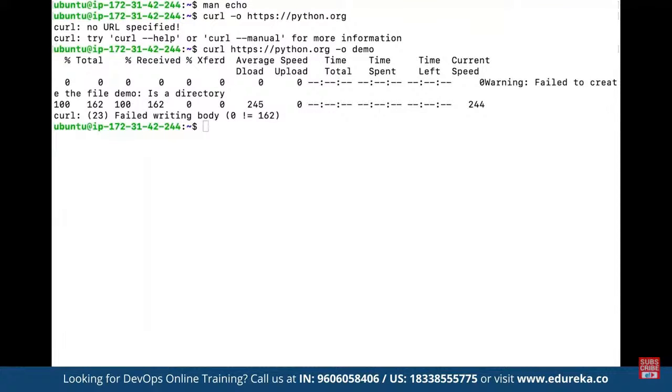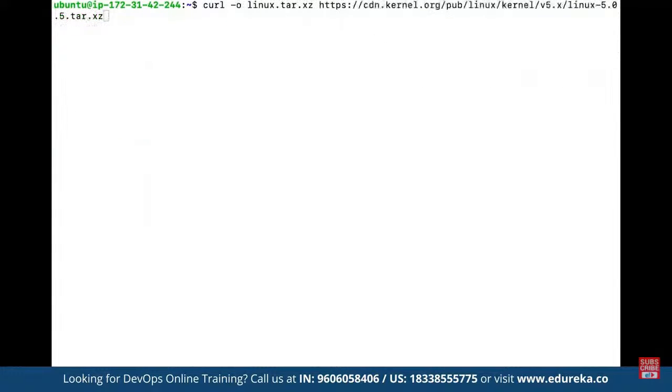So for example, let's suppose we want to download a file with curl. We can specify the file path. For example, we do have an example available here, like this one. Let's say we want to use curl, and then we define -o to download the file by the name. We are going to save the file by the name of linux.tar.xz as a compressed file, and we want to download the file from the given URL, https://cdn.kernel.org. Once the data has been received, we want to save it under this file name by using the option here.